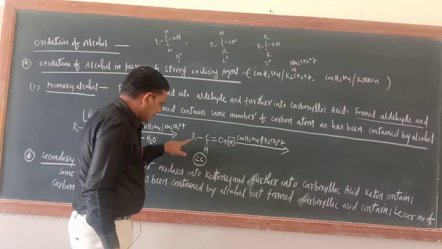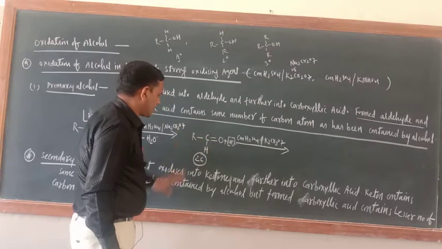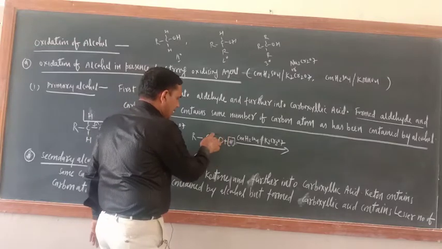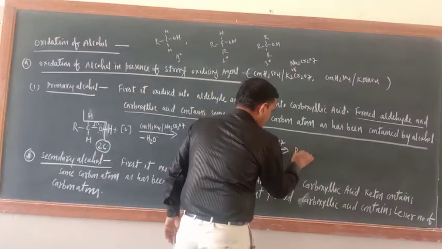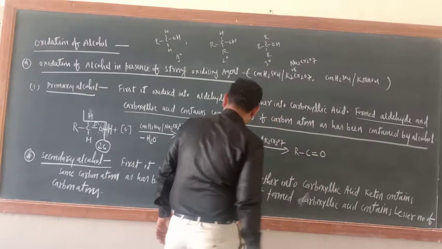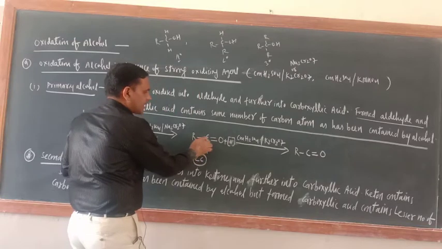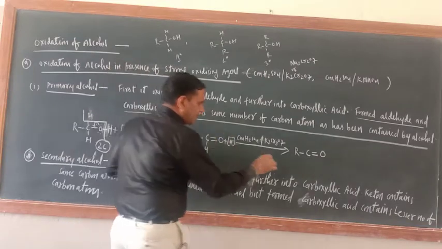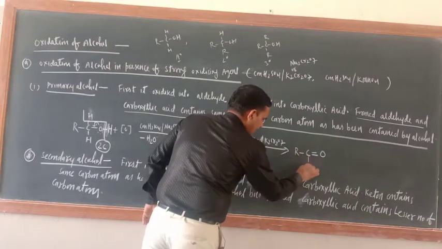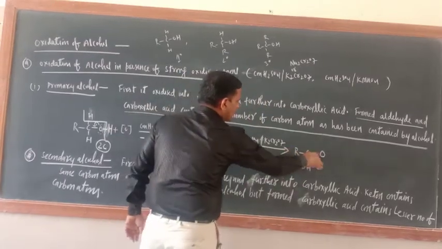This time we get RCOOH: this oxygen will be added here. So what will be the product? RC double bond O, and the double bond O I am not changing, it is written as such. On this side there is H, add 1 OH, so this is RC(=O)OH.